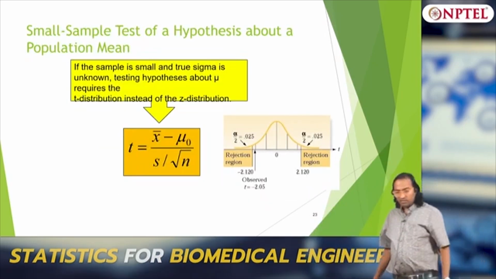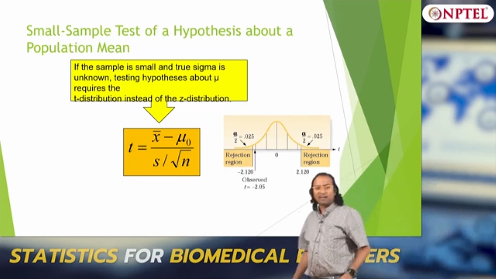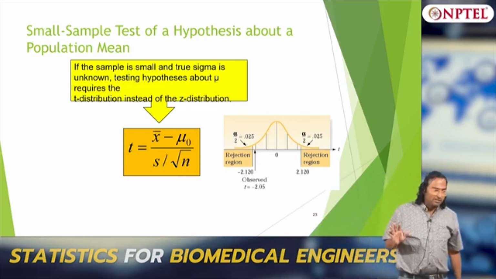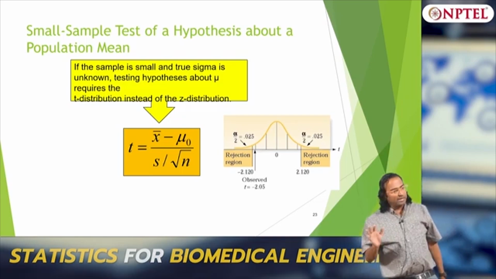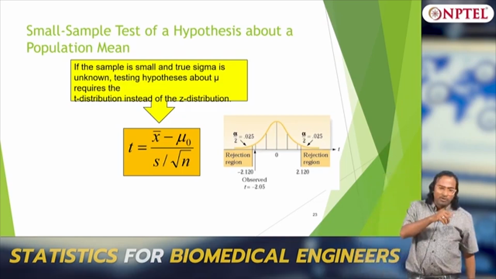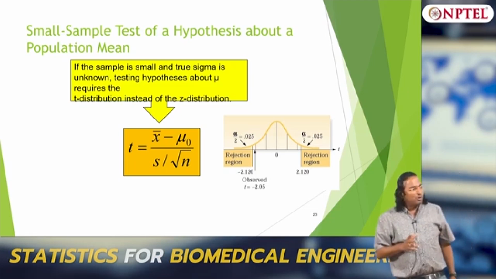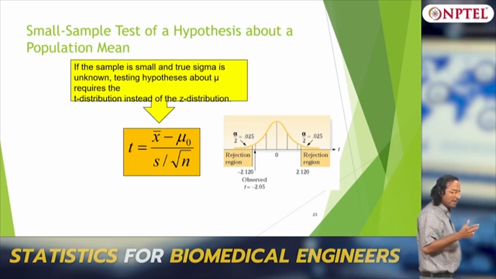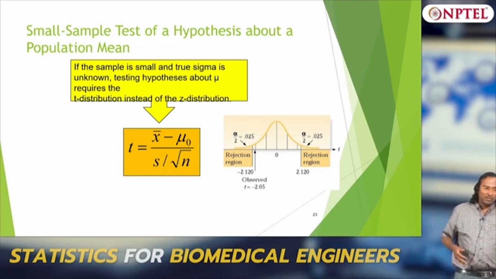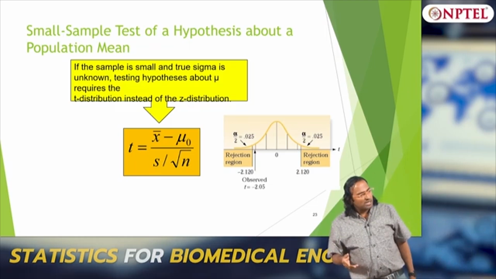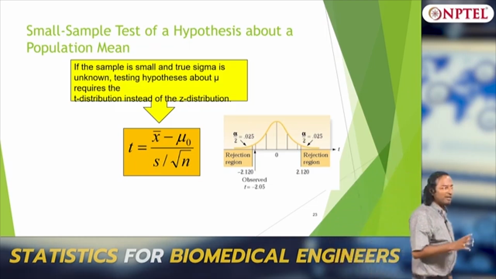Shall we move on? So that completes our learning of large sample population and all the related issues. You should be able to do the same for proportions. I told you proportions also you should be able to do, because for proportions you know the p hat, you can estimate p hat from data, or p hat will be given to you, and your sigma p hat is known to you, that is nothing but square root of pq by n.